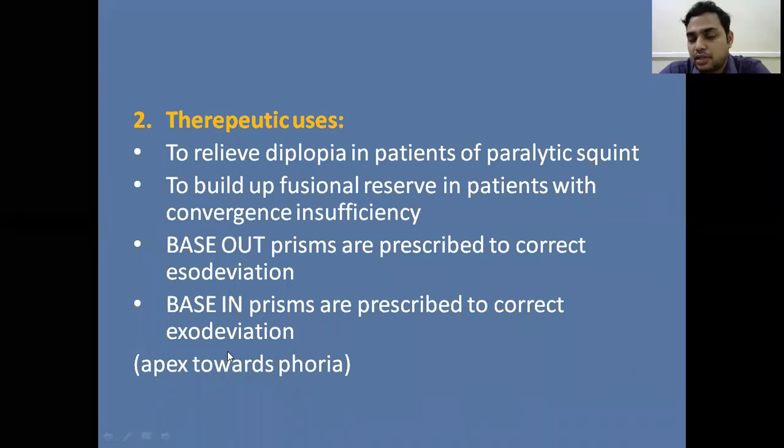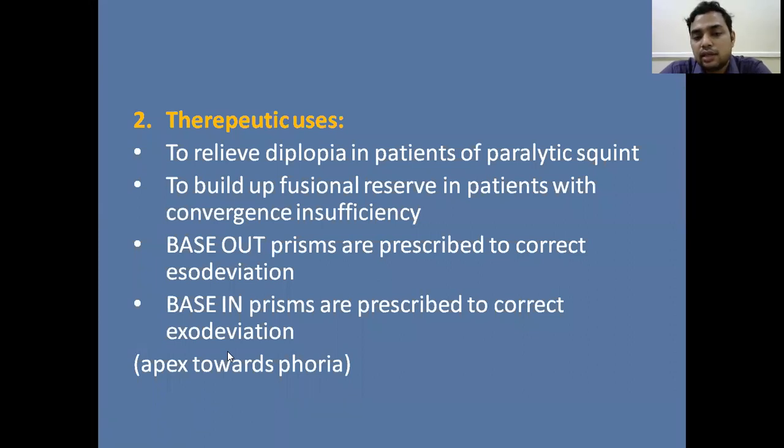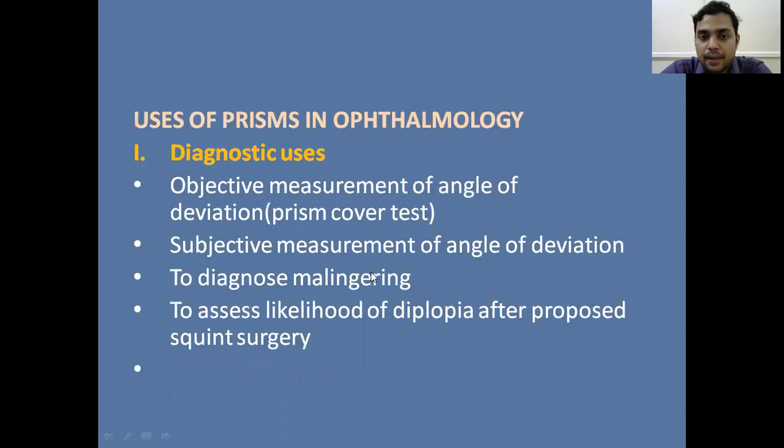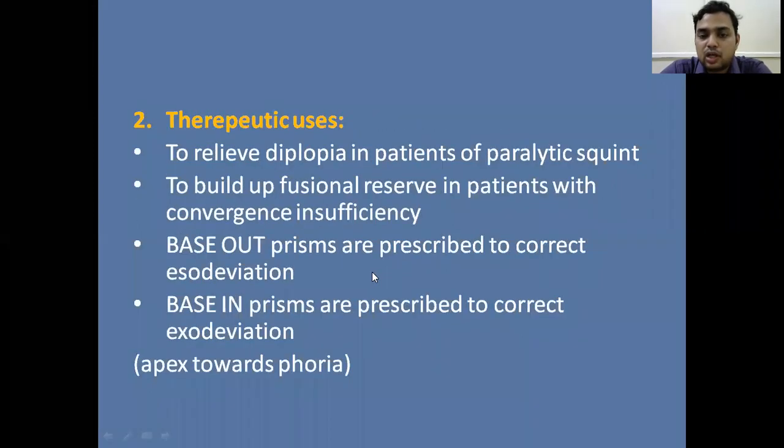So the apex is towards the fovea. You see, the base is opposite to the deviation, and the apex is towards the deviation. So apex is towards the fovea. These are the various therapeutic and diagnostic uses of prisms. With this, the important topics in refractive errors are covered.